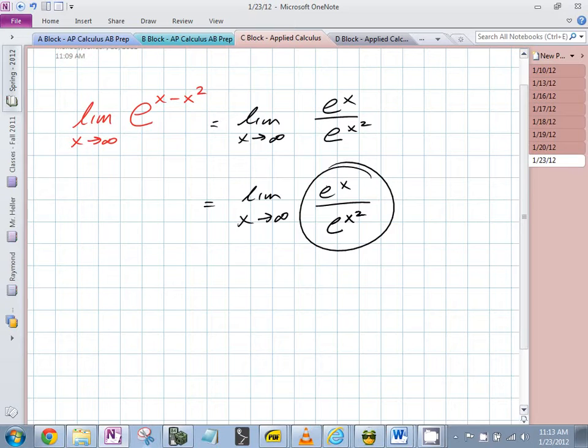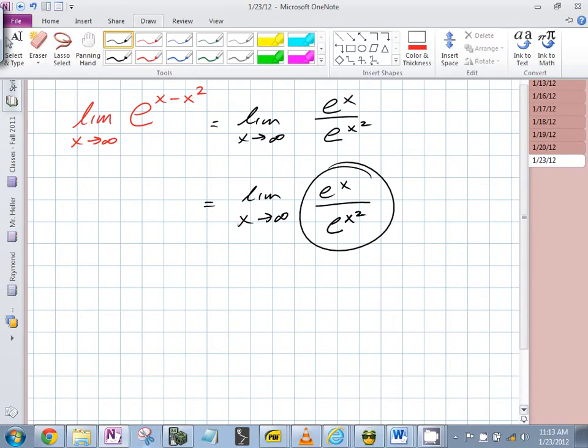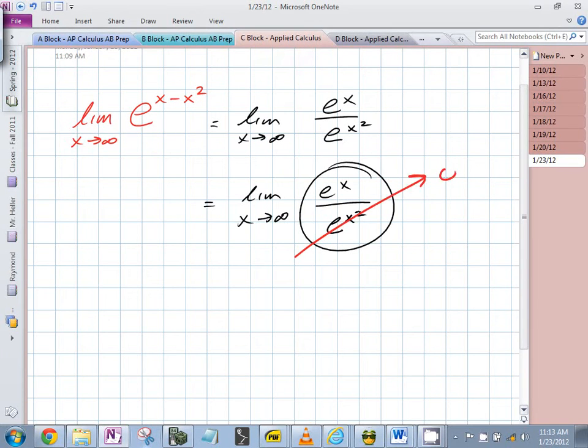What I mean is you can use logic, and in this class that's okay at this point because we haven't been given all the tools possible. Which gets bigger much faster, x or x squared? The denominator. So this goes to 0. The horizontal asymptote is y equals 0, but it's just asking for what the limit is, which is the same thing in this case.